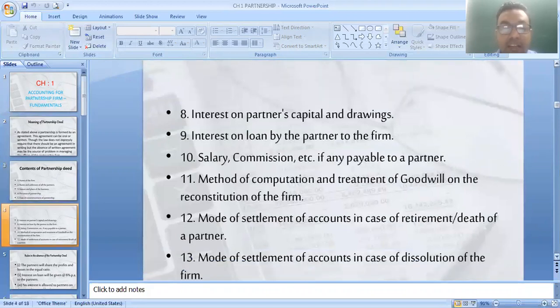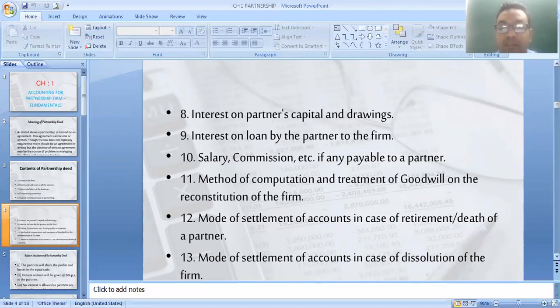Then interest on partners' capital and drawings, how much interest they are able to receive or pay on capital and drawings. Interest on loan by the partners to the firm, and salary and commission if payable to a partner, that information is also included in a partnership deed. Then the method of computation and treatment of goodwill on the reconstruction of the partnership firm. There is a separate chapter on reconstruction of partnership firm, and in that chapter we discuss it in detail. Right now you have to remember which information is included in a partnership deed.